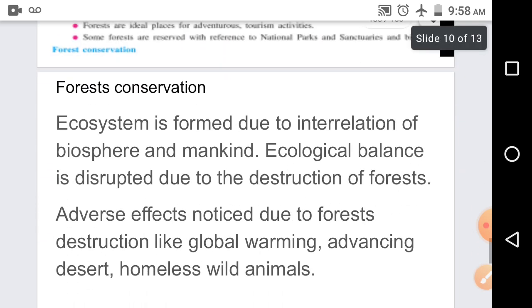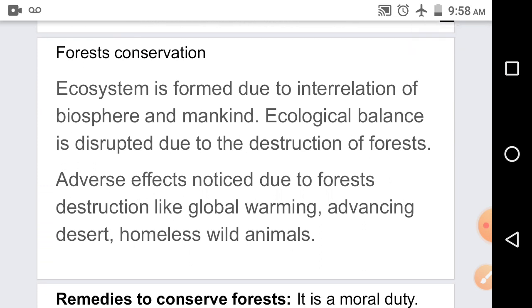Next is forest conservation. When we are talking about forest conservation, it means how to restore the forest, how to keep the forest, how to keep them safe. Ecosystem is formed due to the interrelation of biosphere and mankind. But due to the anti-environmental activities and selfishness of man, the ecosystem is disturbed. Man's insatiable desire to procure land is responsible for the destruction of forests. Forests are also destroyed by increasing population.